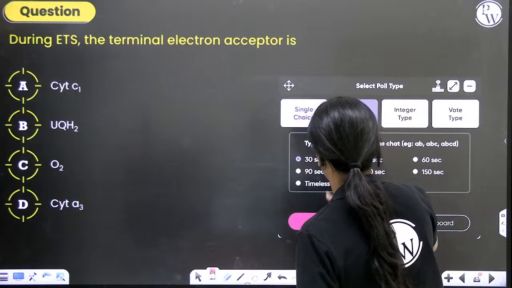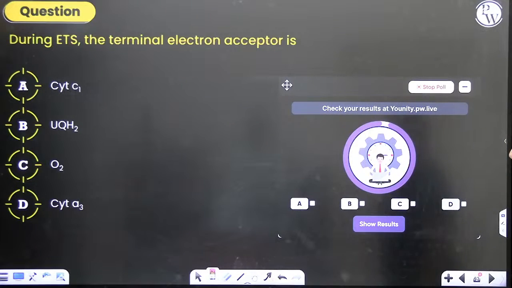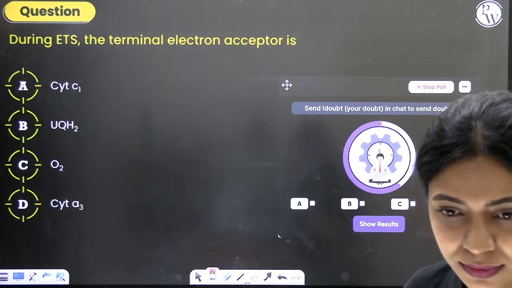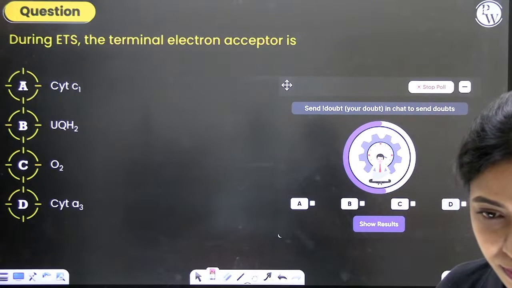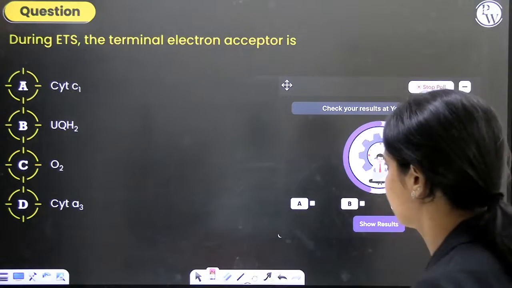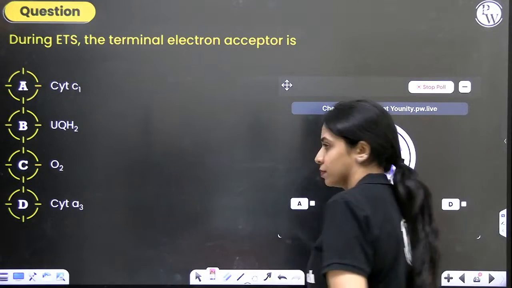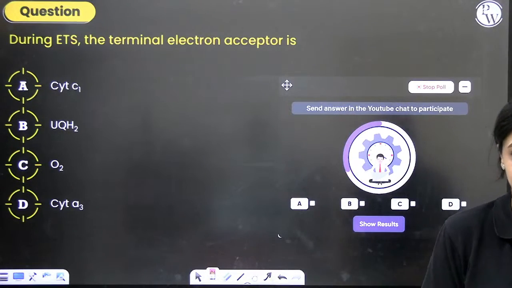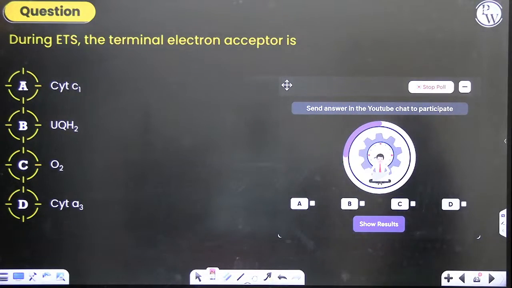Next. During ETS, the terminal electron acceptor is. Everybody is saying C.